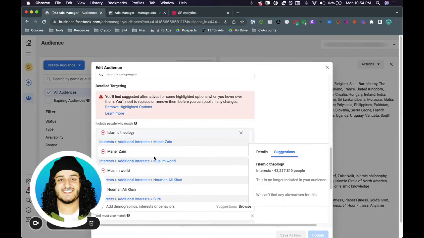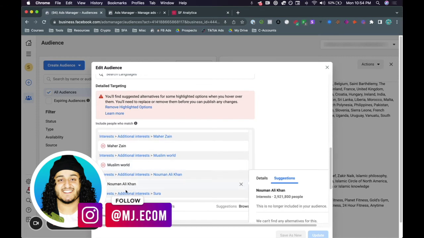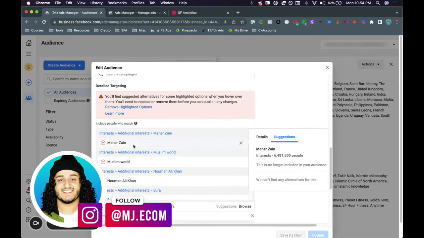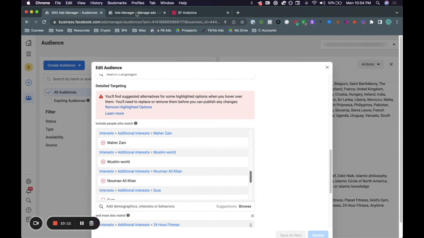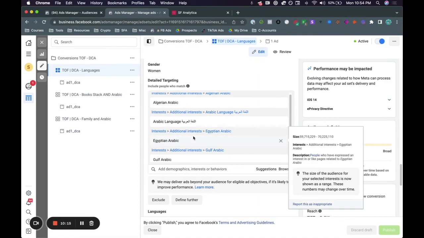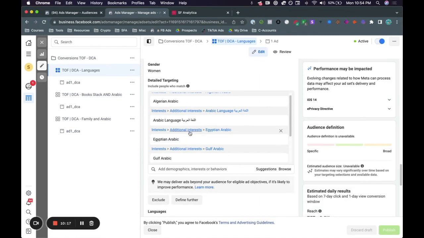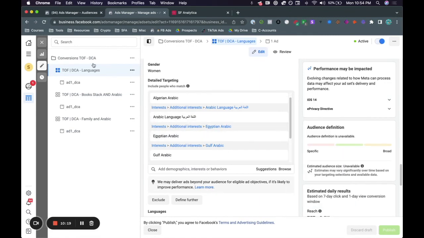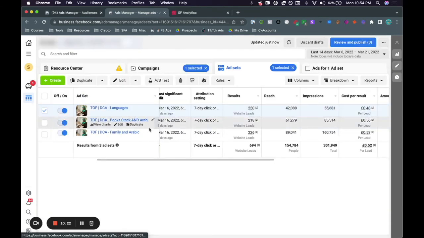And the reason is because all these are personal attributes, right? Like all of these, Muslim World, Nouman Ali Khan, all of these are specific topics that are no longer available to us because they fall under that personal attribution. Instead, what you want to do is go broad, but still specific, like the example I just provided here, which is targeting people that are interested in the Arabic language. Now, let me just go ahead and show you guys the results again.